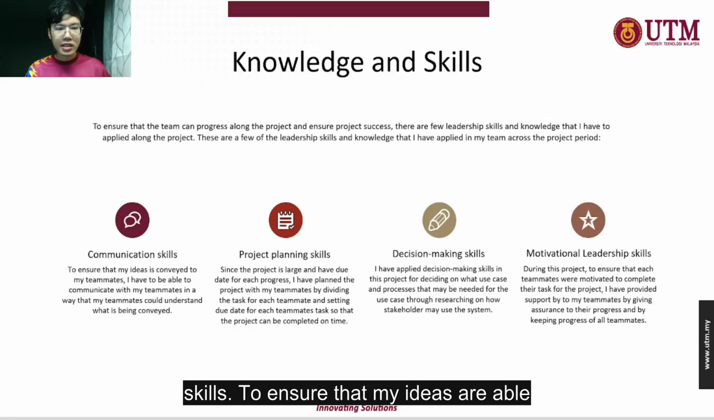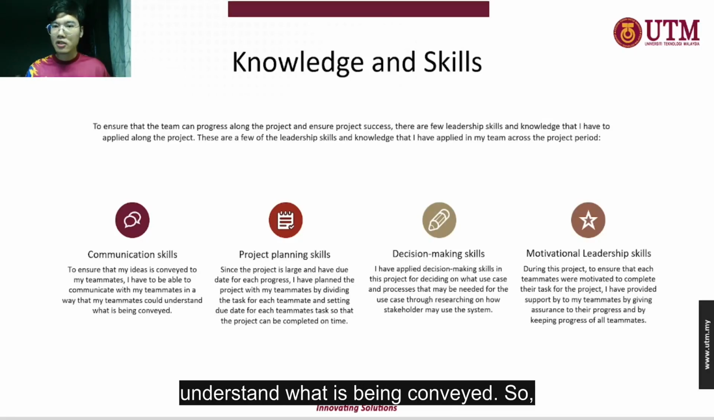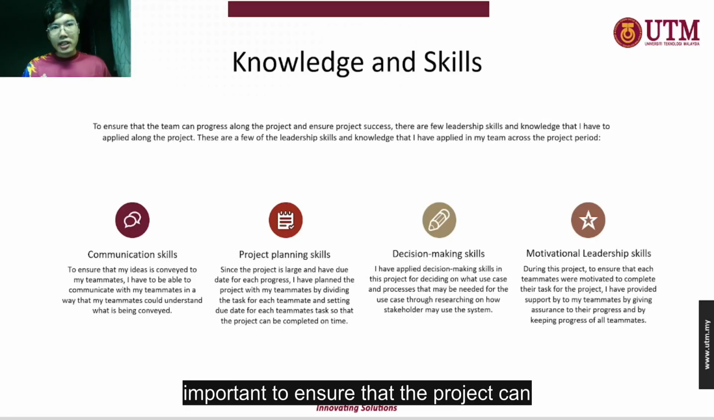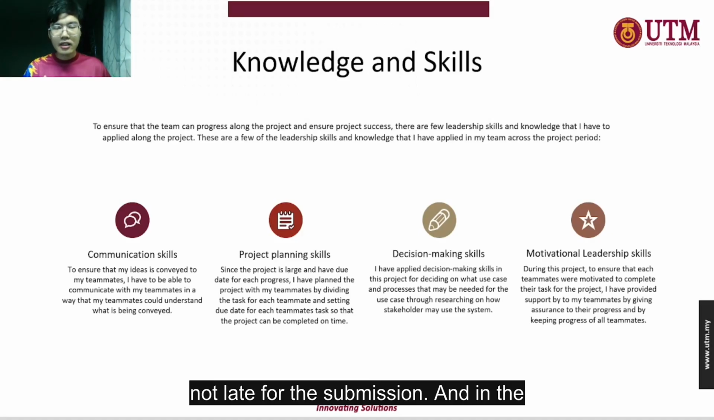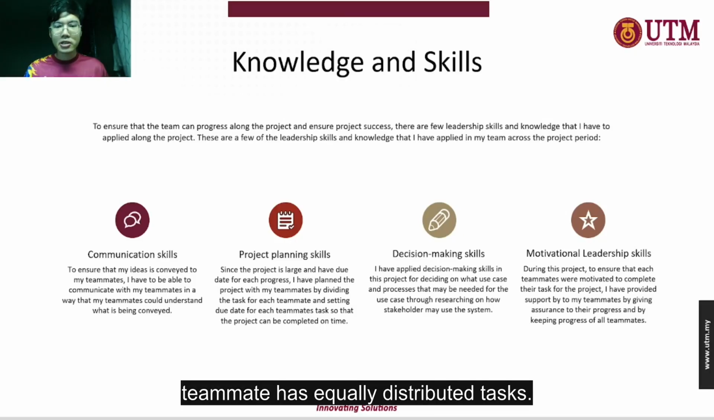The first one is communication skill. To ensure that my ideas are conveyed to my teammates properly, I have to communicate in a way that teammates could understand what is being conveyed. Next is project planning skill. This is important to make sure that the project can be done before the due date, so that we are not late for our submission. In project planning, we also divide the tasks to make sure that every teammate has equally distributed tasks.